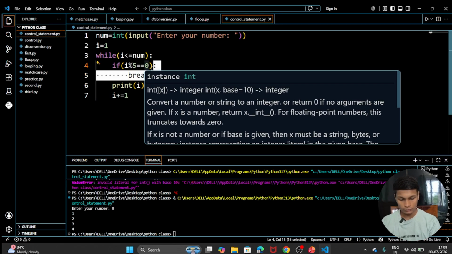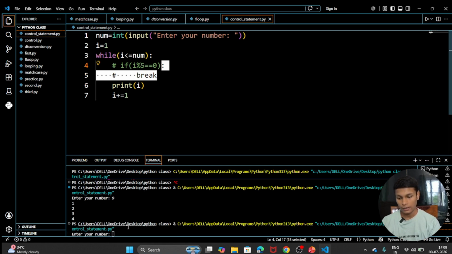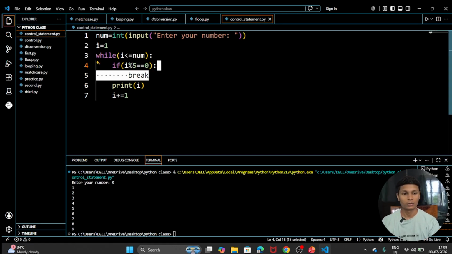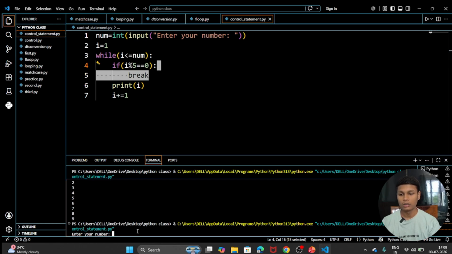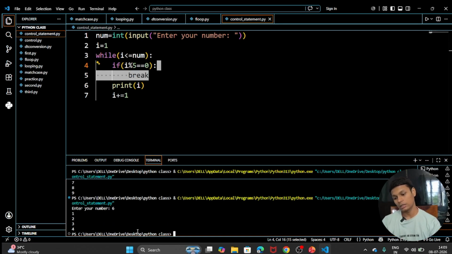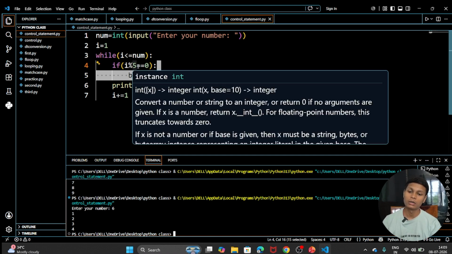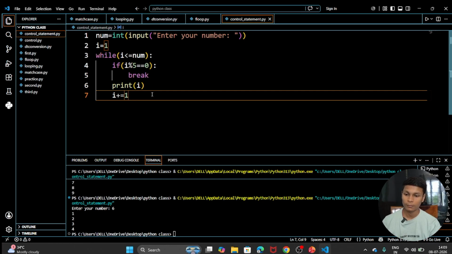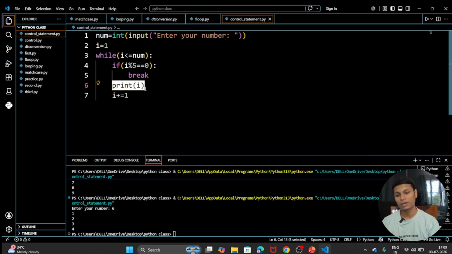If I comment out this part and run my code again, you can see 1 to 9 will be printed, so our output is given as expected. When the break statement is executed, it prints till the number before the one divisible by 5. The number 5 is not included. You can see that 1 to 4 is printed because the print statement is after this if line.